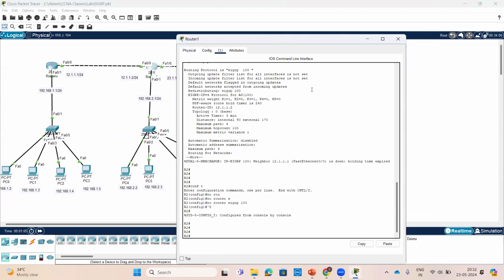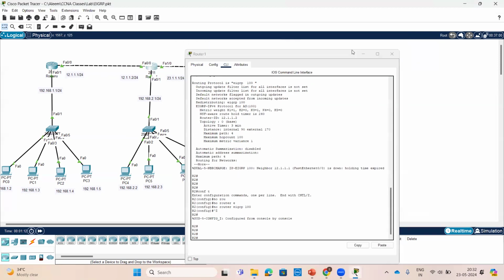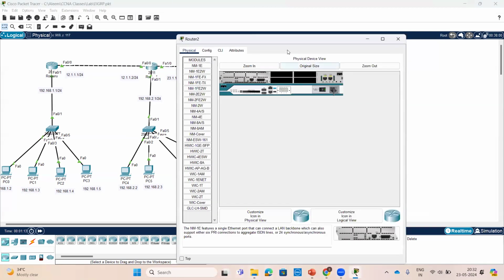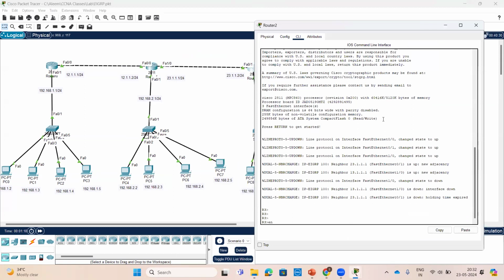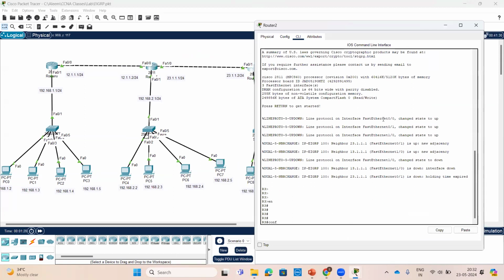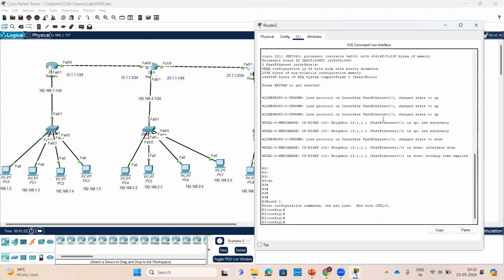Meanwhile, can anyone tell me the OSPF neighborship parameters? What should be matched, then only neighborship will be established. Router ID should not match.